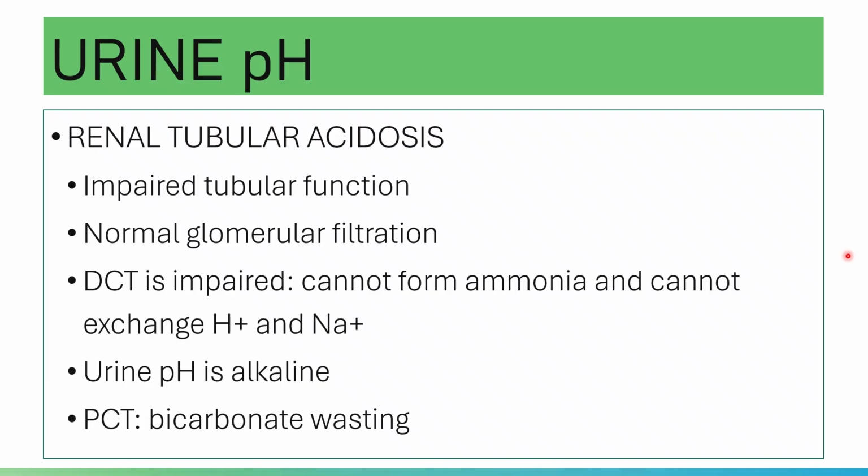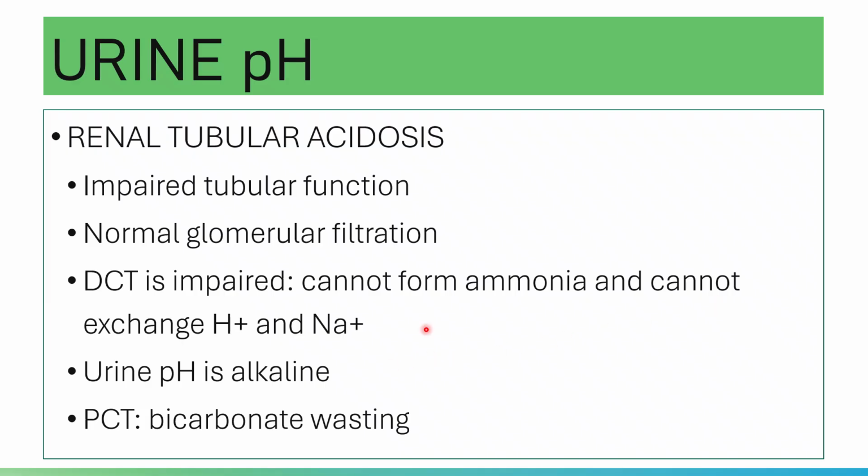So what happens here? In your distal convoluted tubule, its function is impaired. The function of your DCT is impaired. It cannot form ammonia and cannot exchange hydrogen and sodium.